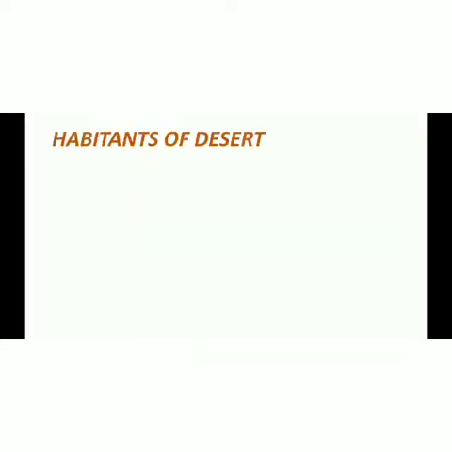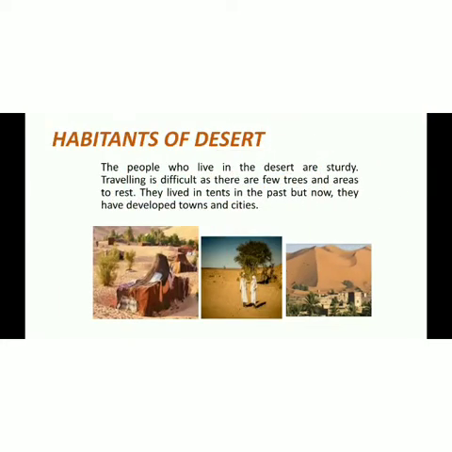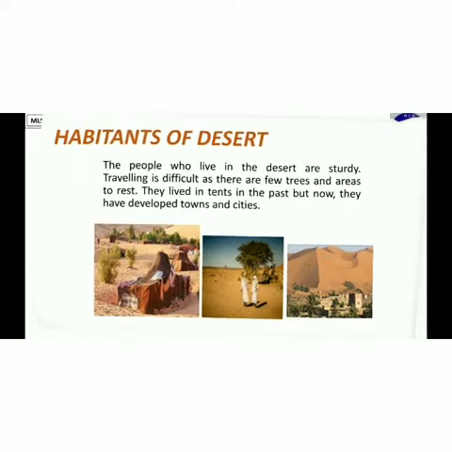Now the habitants of the desert means the people who live in the desert. The people who live in the desert are sturdy. Traveling is difficult as there are few trees and areas to rest. Now sturdy means strong. So the people who live in the desert are really strong. Why? Because traveling in that area is really difficult and still they live over there. They lived in tents in the past, but now they have developed towns and cities. In ancient times, when they were living in the desert, they lived in tents, but now they have developed proper towns and cities in this area.